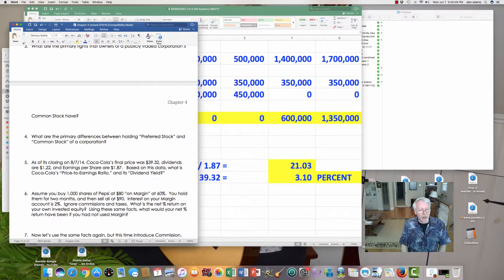Interest on your margin account is 2%. Forget about commissions and taxes. We'll keep this simple. I'll put commissions in the next problem. What's the net percentage return on the amount of money you yourself invested? Don't count the money advanced to you by your broker in a margin arrangement. They're loaning you the other 40%. Using those facts, what would happen first if you used margin, and then secondly, if you had not used margin.